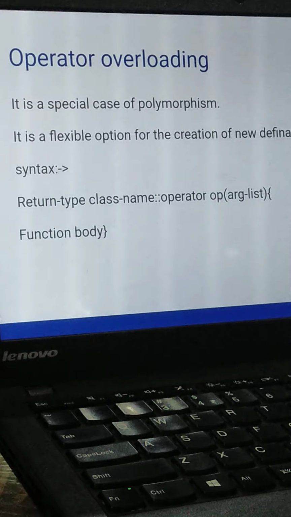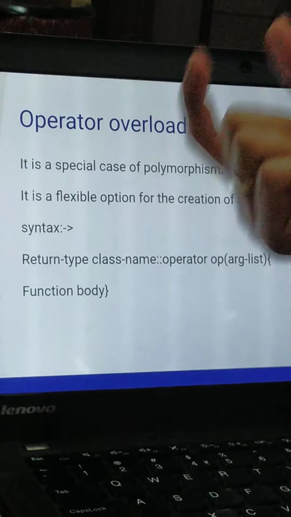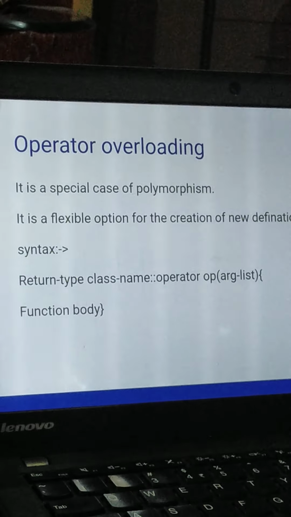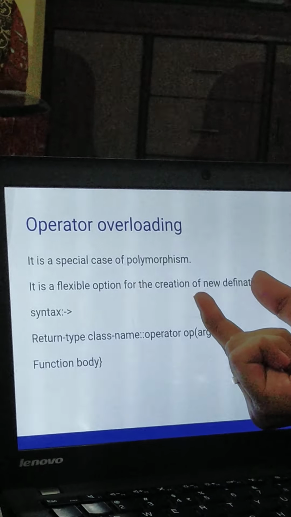Now let us move to another topic, that is operator overloading. Operator overloading is a special case of polymorphism. Basically we know that operators are of many types, for example plus plus, minus, modulus, multiplication and division. It is a flexible option for the creation of a new definition.